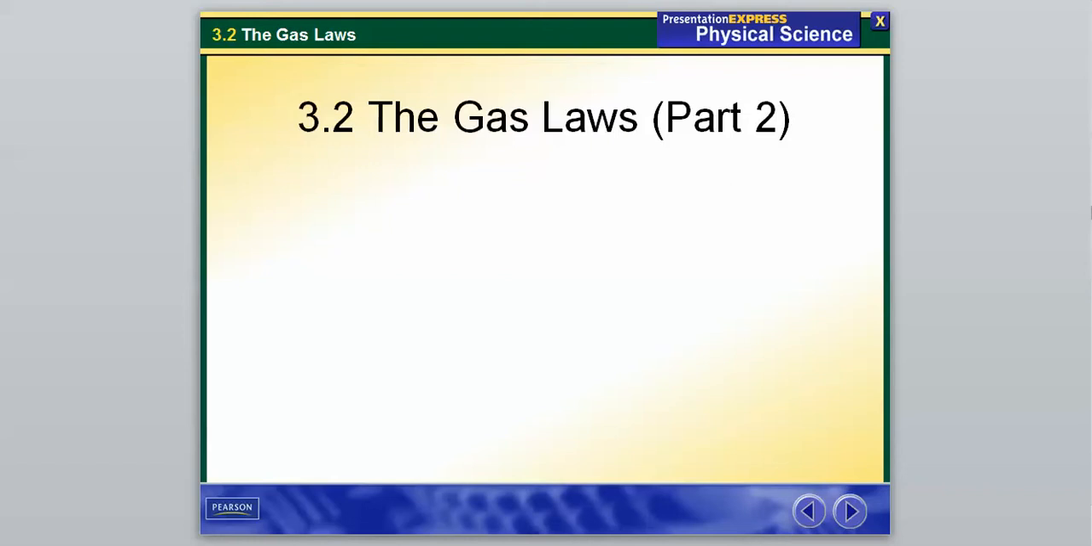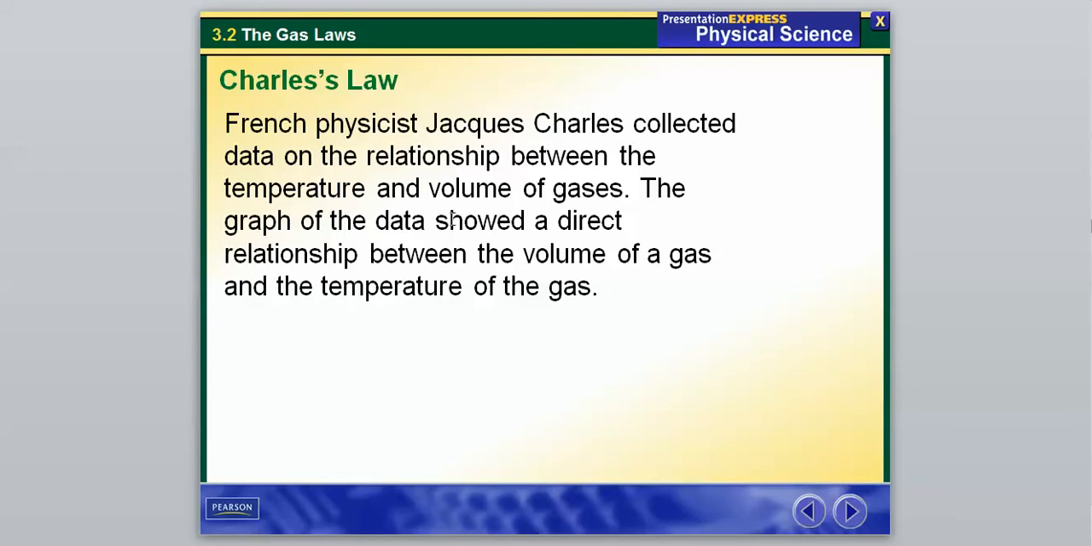So our first law is going to be by a guy with the last name of Charles. He's a French physicist named Jacques Charles. He collected data on the relationship between the temperature and volume of gases. The graph of the data showed a direct relationship between the volume of gas and the temperature of a gas. And here is what his graph looked like.